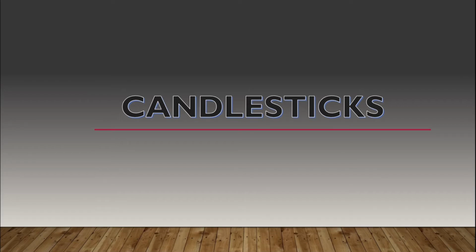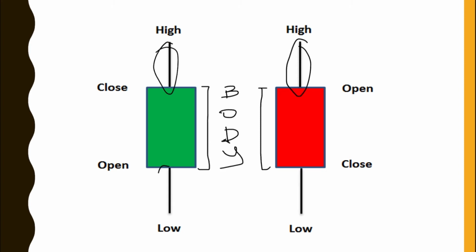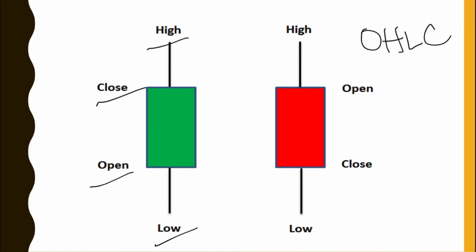Now that we have understood the definition and difference between the bulls and the bears, we are now ready to go to candlesticks. Here are samples of candlesticks. The green ones are called the bullish candlesticks, while the red ones are the bearish candlesticks. Now, there are two different parts of a candlestick. The first one is the body, and the second one is the wicks. Now, the wick and the body also have different labels. They are called the OHLC, or the open, high, low, and close. Again, open, high, low, and close.